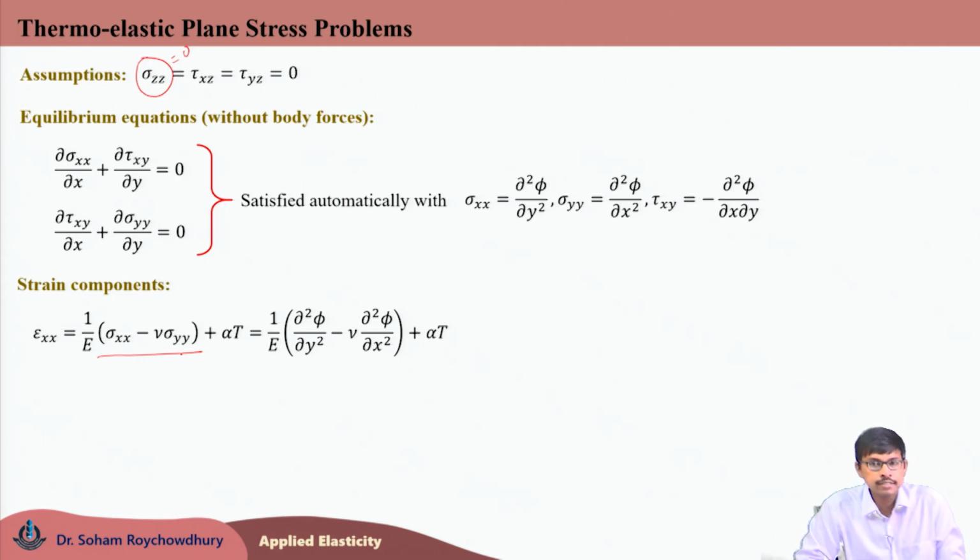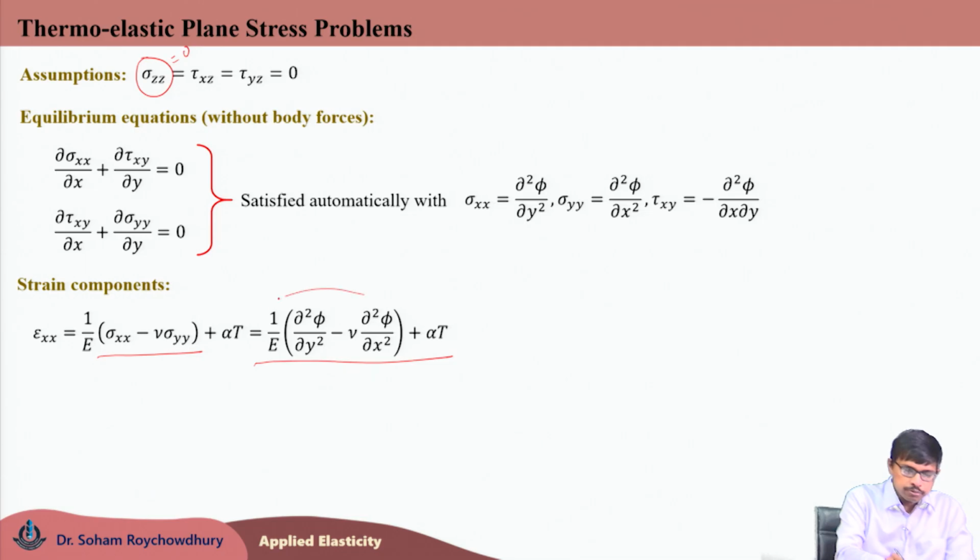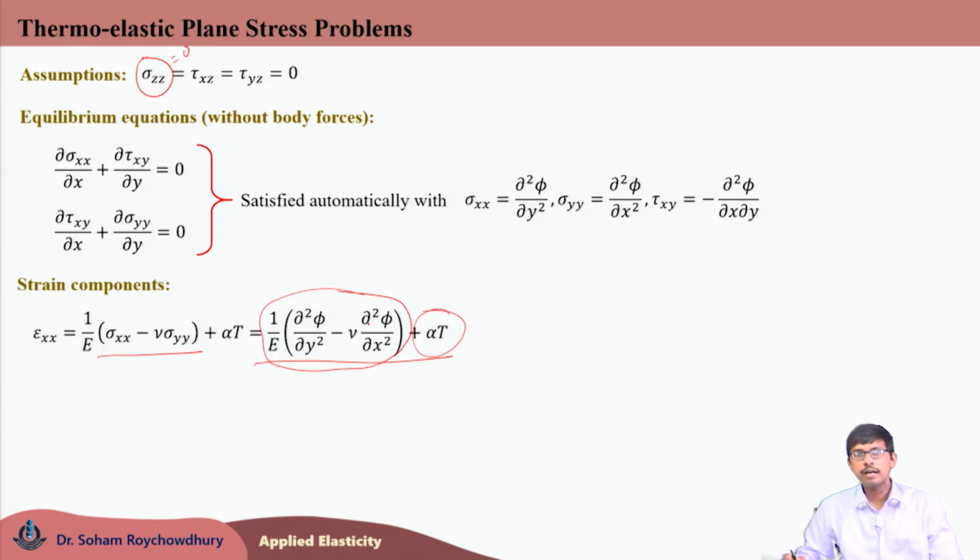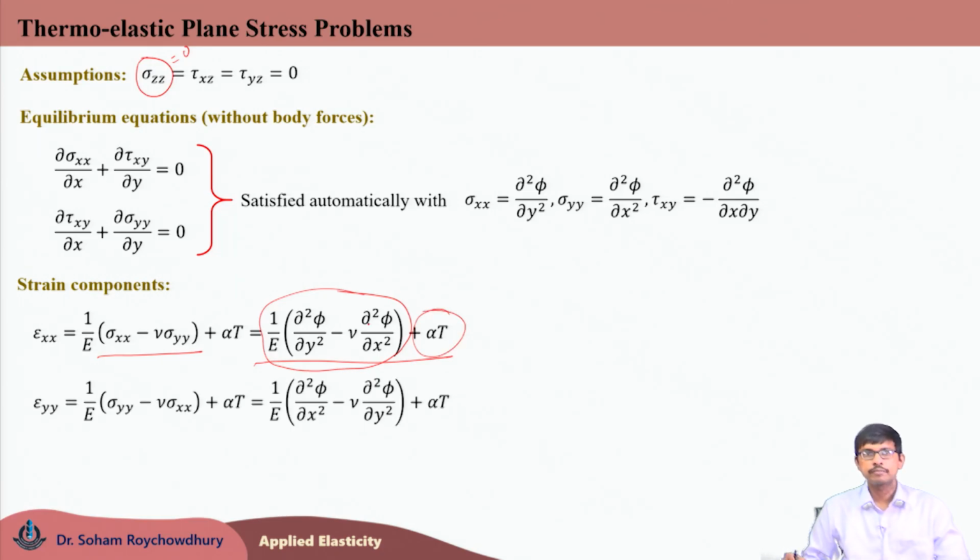Now, substituting sigma xx as del 2 phi del y2 and sigma yy as del 2 phi del x2, epsilon xx would be like this: 1 by E times del 2 phi del y2 minus nu times del 2 phi del x2 plus alpha T. So, the first term is the mechanical normal strain in x direction, and alpha T is the thermal normal strain in x direction.